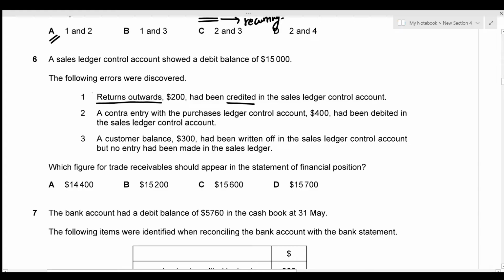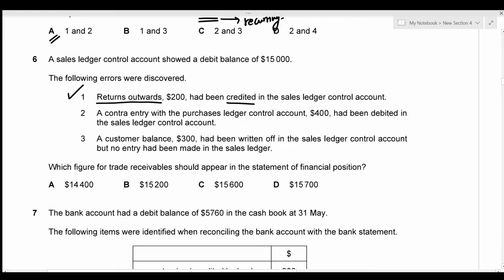We know that return outwards is actually purchase returns, and we're talking about the sales ledger control account, which means that return outwards should not be on any side of the sales ledger control account. But since we have credited this return outwards in the sales ledger control account, this is a type of error. So this needs to be amended.